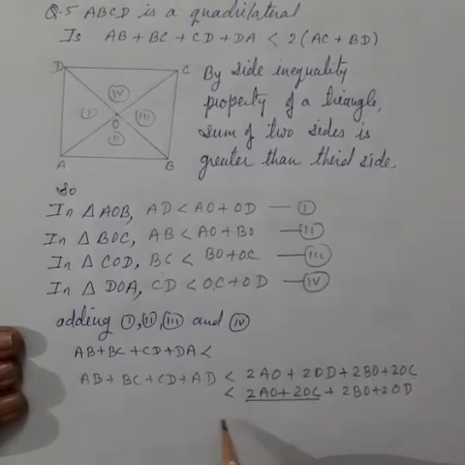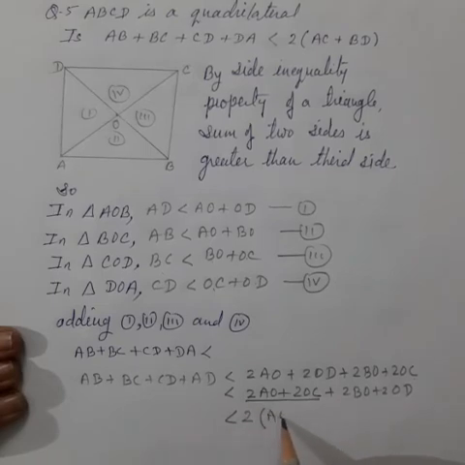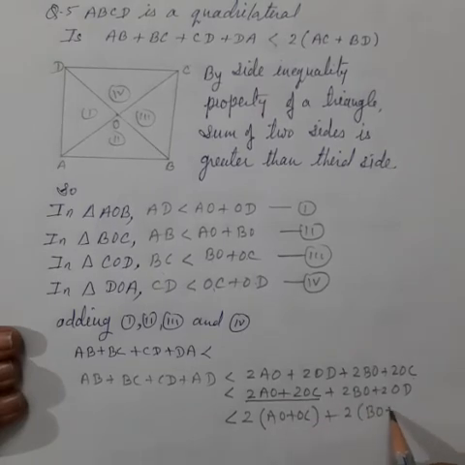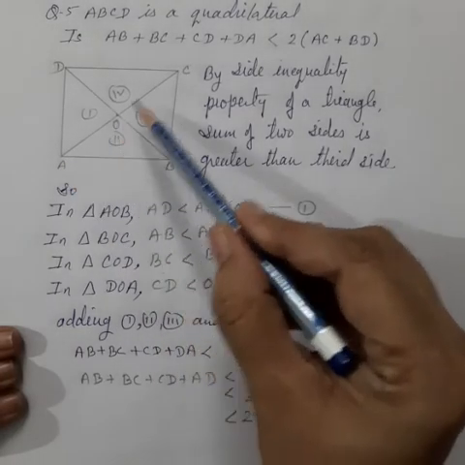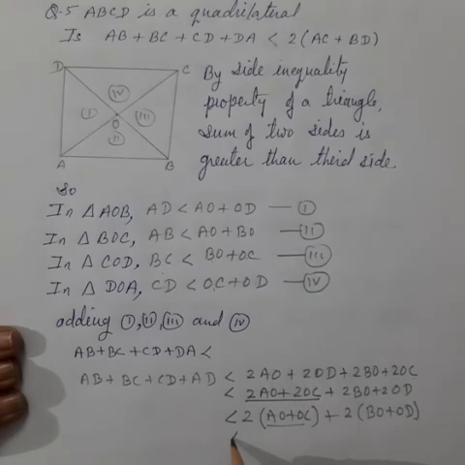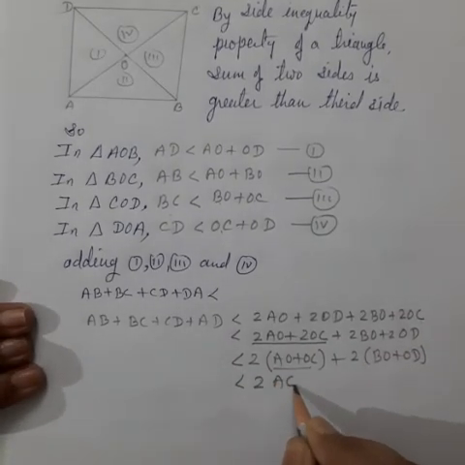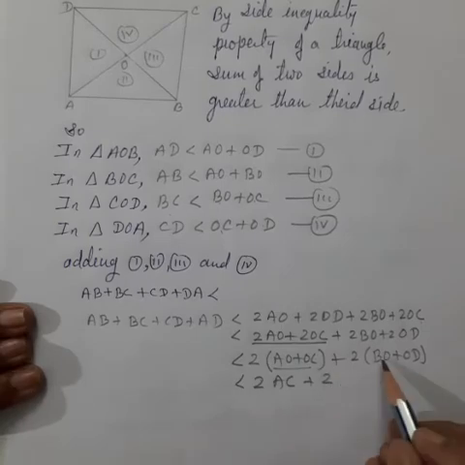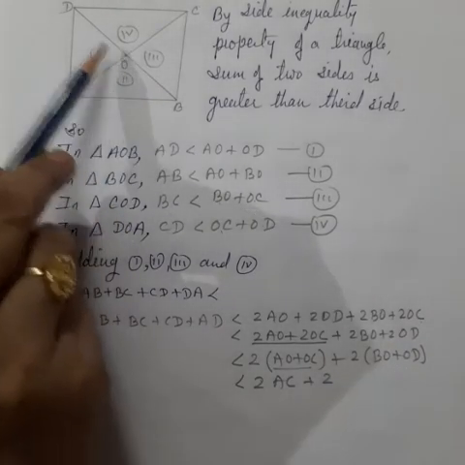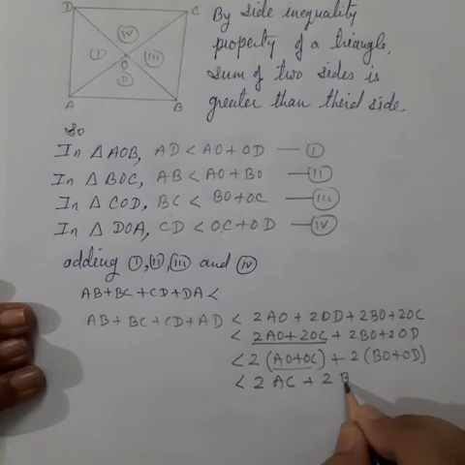And from here we will take 2 common: 2 times AO plus OC, and here also we take 2 common, BO plus OD. Now for AO plus OC we write AC, so it is smaller than 2 times AC plus 2 times BO plus OD. BO plus OD is BD.